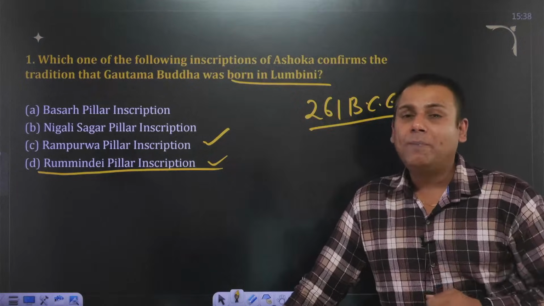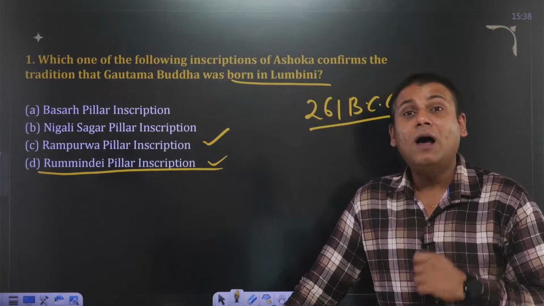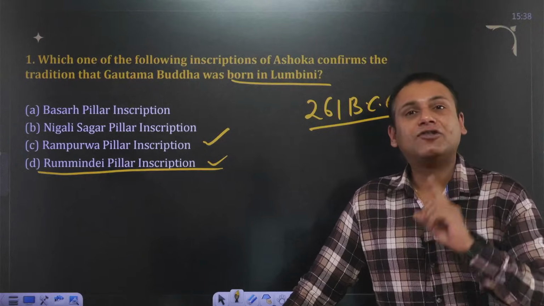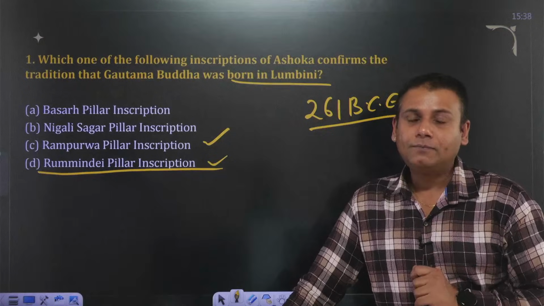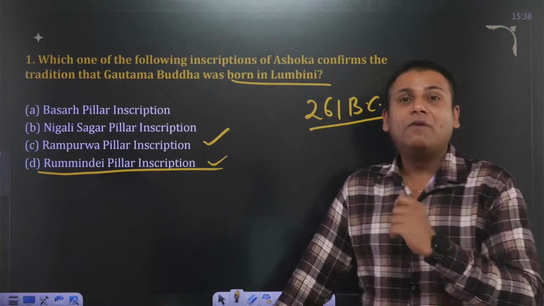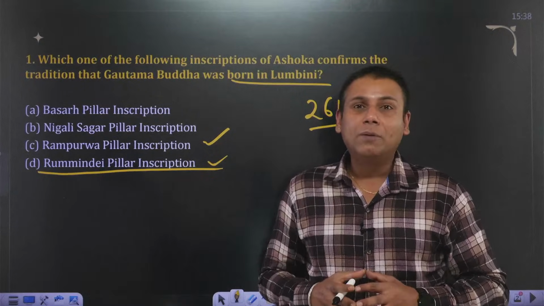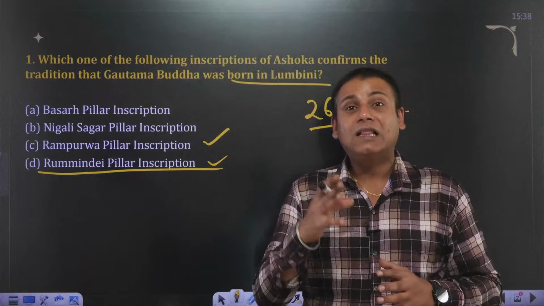Immediately, he laid down his weapons and said, if this is the way to win over the people, I don't want to be a Chakravartin. Chakravartin basically means ruler of 4 directions. It is not necessary that we can win over the people by war, that is Bheri Ghosh. We can also win over the people by love and peace, that is Dhamma Ghosh.